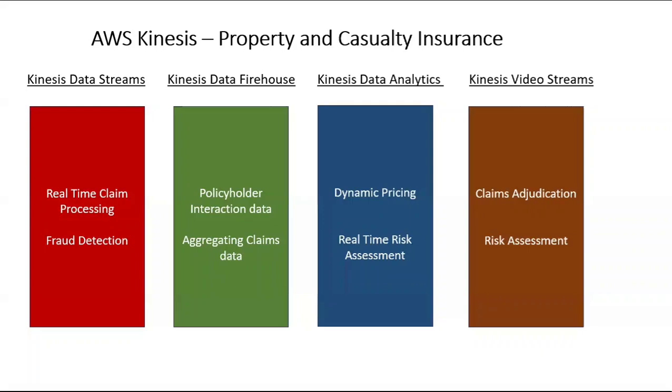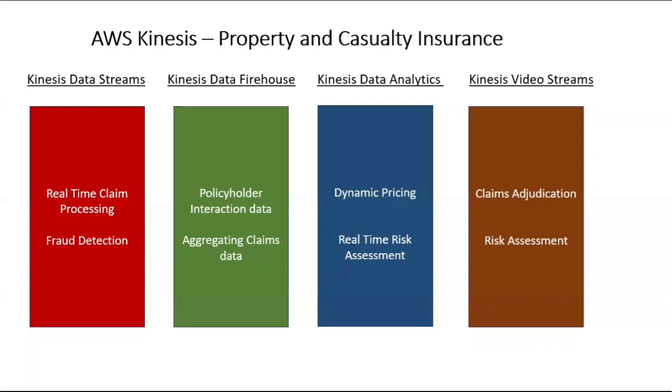Now let's see a couple of examples or use cases in P&C insurance. The first service, as I told you, Data Streams, is a live data streaming service. Here, if you receive a claim, you need not wait a week or 2 days or 3 days to look at the claim and process it. In real time, as soon as the claim is reported, you look at it and say, hey, this claim is maybe a catastrophic loss and we have to act immediately, instead of waiting or having a delay. So those kinds of use cases can be done with Data Streams.